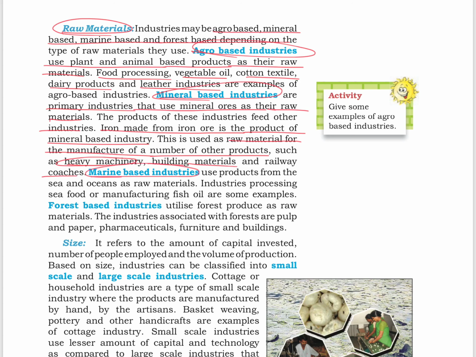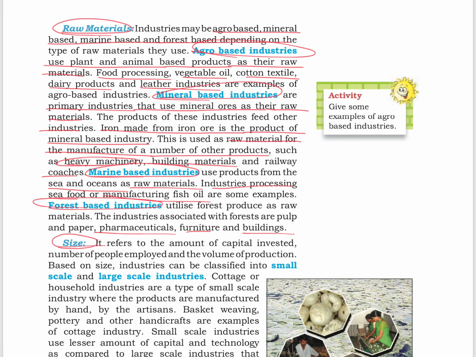Next, we have marine-based industries. These use products from the sea and oceans as raw materials. Industries processing seafood or manufacturing fish oil are the examples. Next, we have forest-based industries. These utilize forests to produce raw materials. Industries associated with forests are pulp and paper, pharmaceuticals, furniture, and buildings.